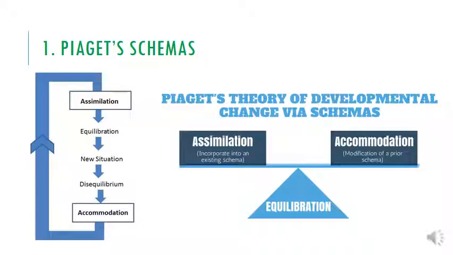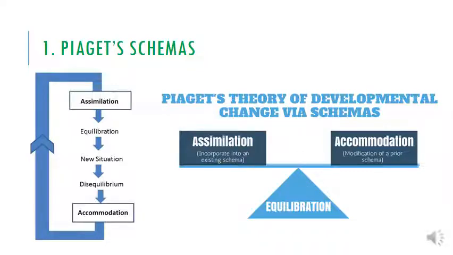So in relation to Piaget's schemas, I feel like we have covered these in depth in lesson. We have our equilibrium, your new situation, which is your existing schema. And then you've got disequilibrium, and we've also got assimilation and accommodation. So a schema is a category of knowledge. Equilibrium is a balance of knowledge in the brain, so a balance of the schema, a balance of the intellectual development. And disequilibrium is an imbalance. So it could be an imbalance of the schema, an imbalance of the existing knowledge that we already know.